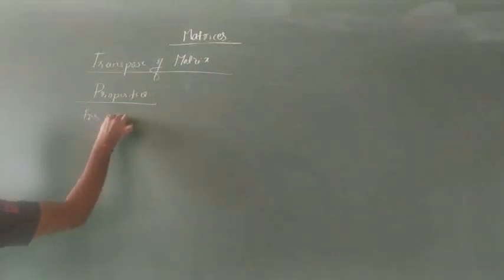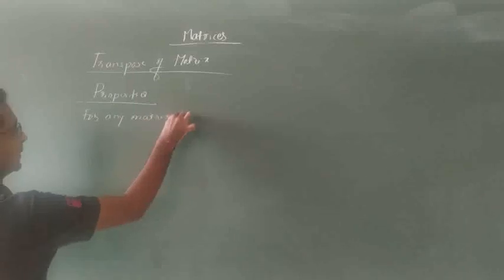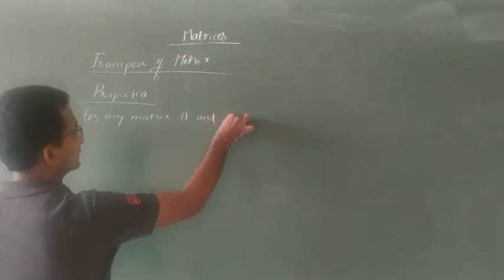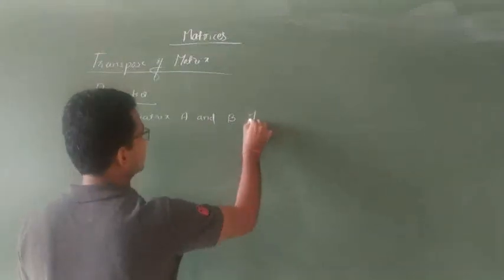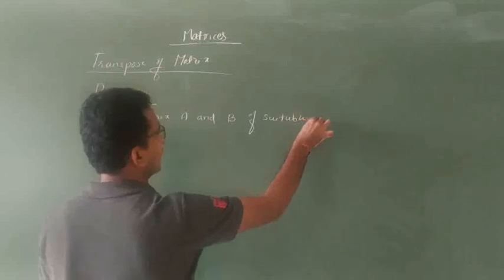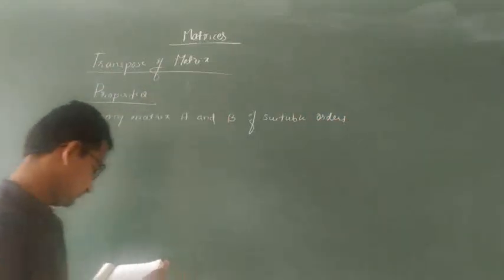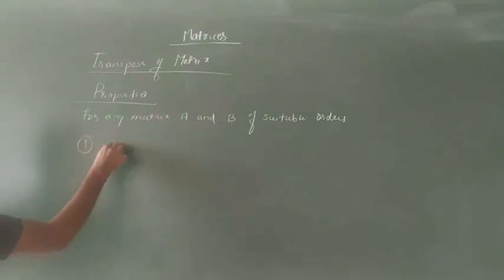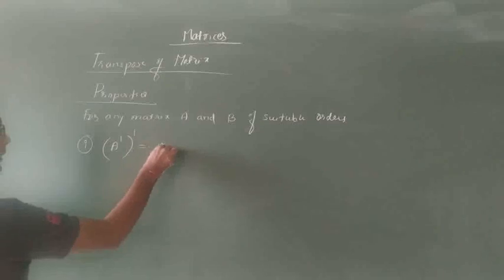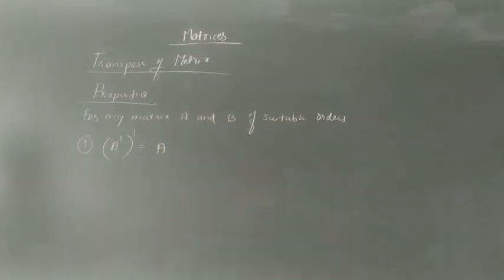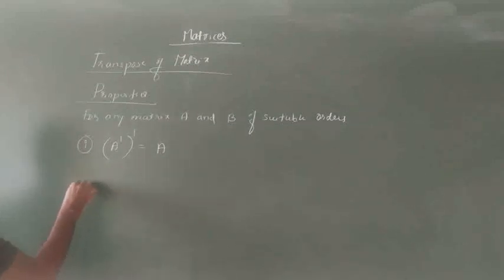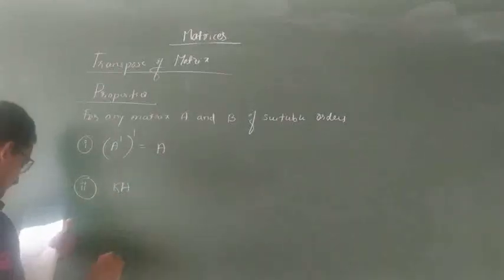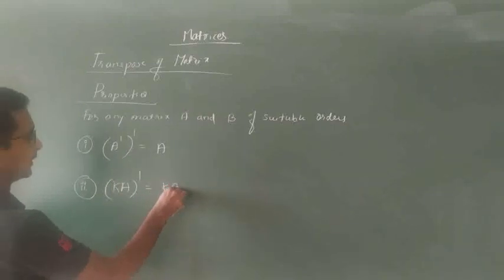The first property, for any matrix A and B of suitable order: the first one is that A dash of whole dash is again A. The first property is A dash dash is A. Then k into A whole dash is nothing but k into A dash.